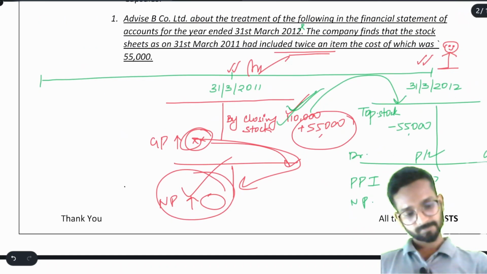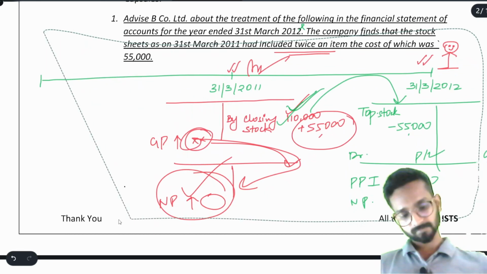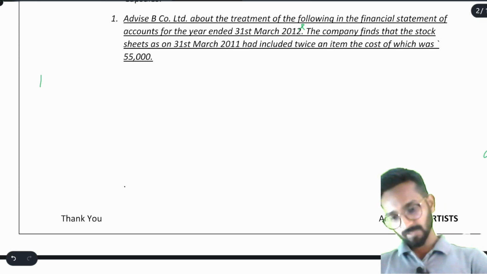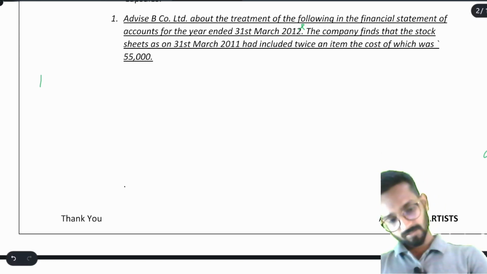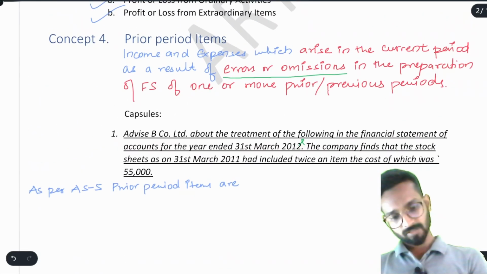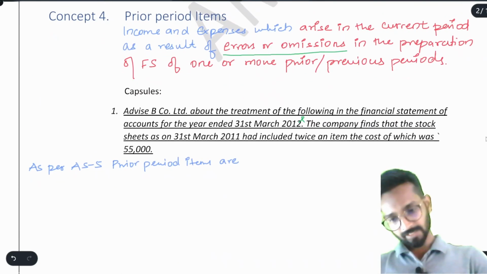Please write answers with me. Please write answers, okay? As per AS 5, prior period items are, what are prior period items? We have already learned the definition. Prior period items are income or expenses